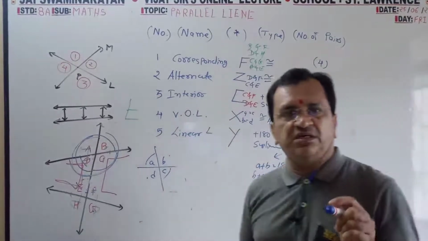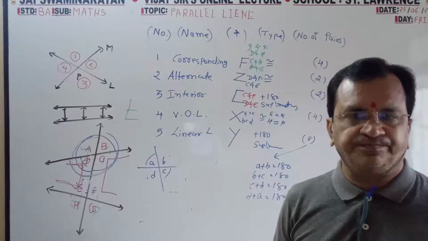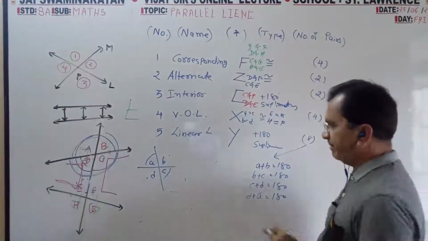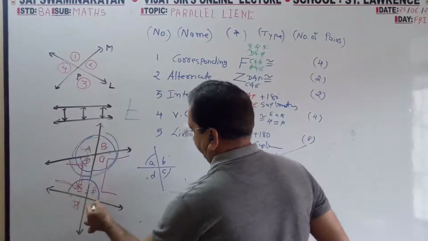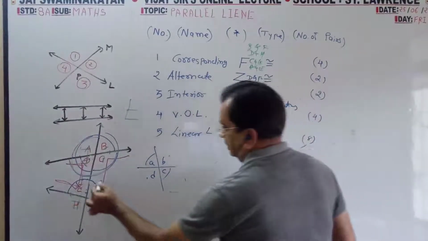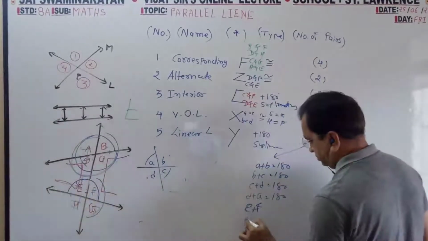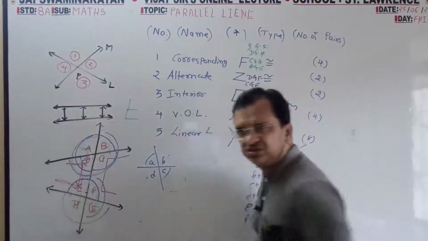ABCD: A plus B, B plus C, C plus D. EFGH: E plus F, F plus G, G plus H.